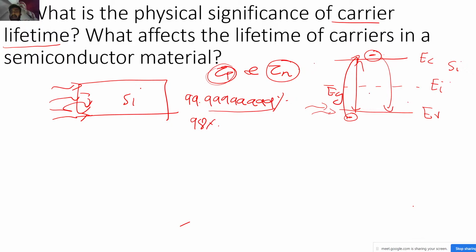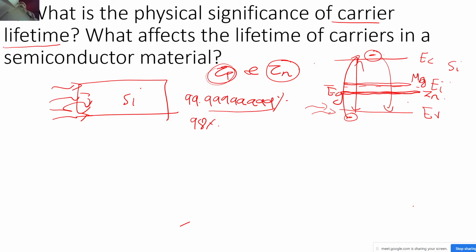So let's say I have a zinc impurity, and it created a level over here. Let's say I have a manganese impurity, it created a level over here. Now what is going to happen because of this? This lifetime is inversely proportional to how quickly recombination is occurring.